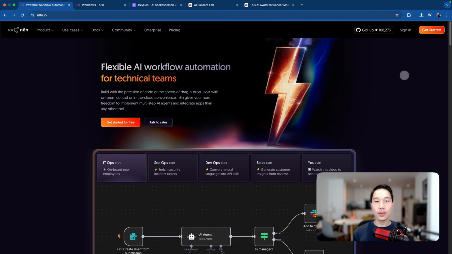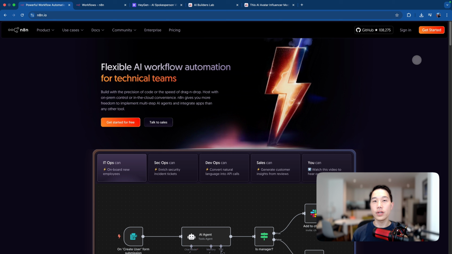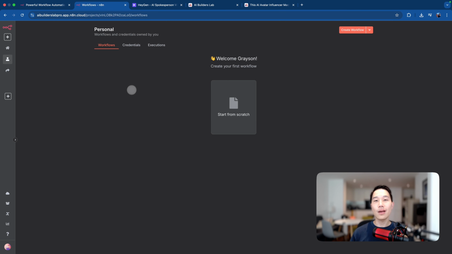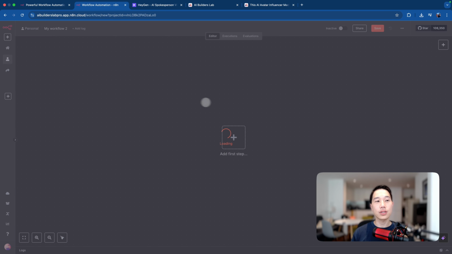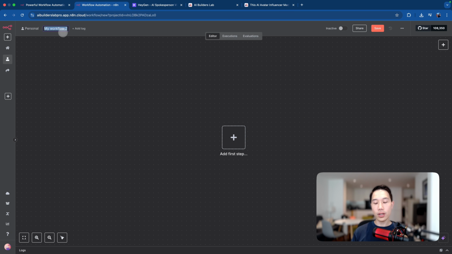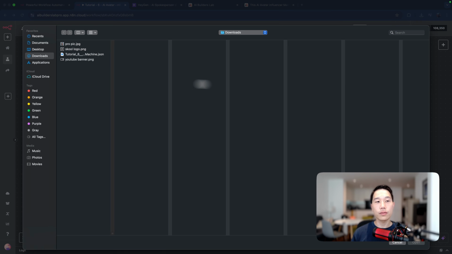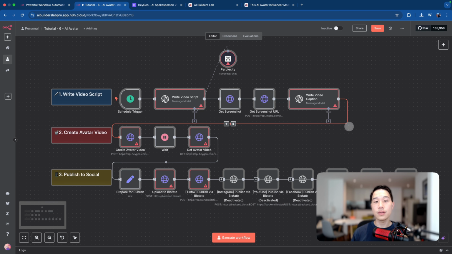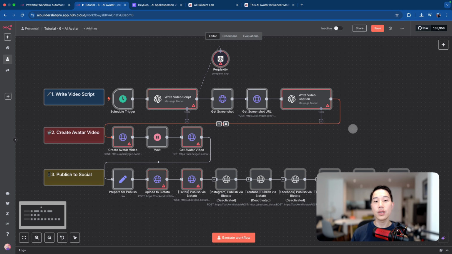The tool that we'll be using today is n8n. If this is the first time you've heard of it, you simply need to go to n8n.io and get started with a free trial account. Once you have set everything up, you should see the homepage like this. So I'm going to start from scratch and create a new workflow. You can simply rename this to a workflow name that you like. Then click on the 3 dots in the upper right corner, click import from file, and import the JSON file you have downloaded from my Skool community.